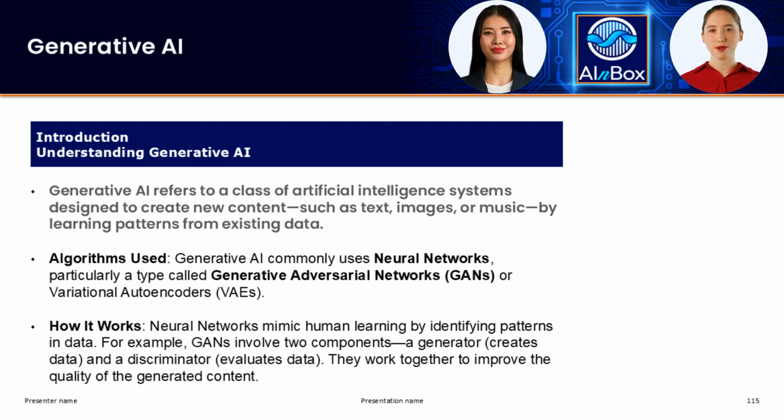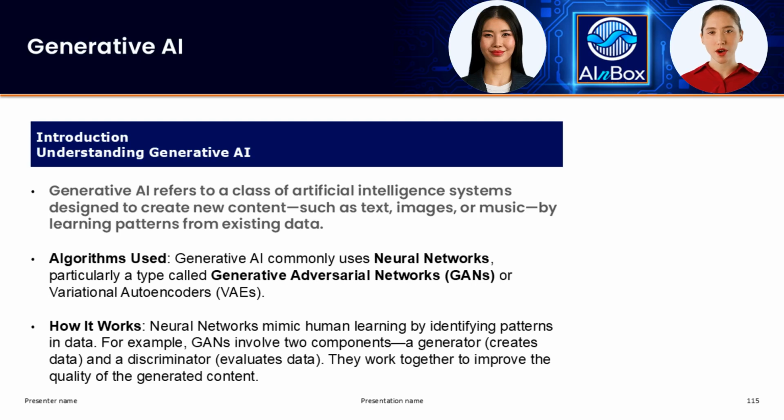Exactly, Sarah. To achieve this, generative AI relies on some fascinating techniques. Let's talk about a couple of them: neural networks and generative adversarial networks, or GANs for short. Neural networks, you say? Those are like mini brains, right? They mimic how our brains process information by recognizing patterns and making predictions based on data. Yes, that's a good way to put it.